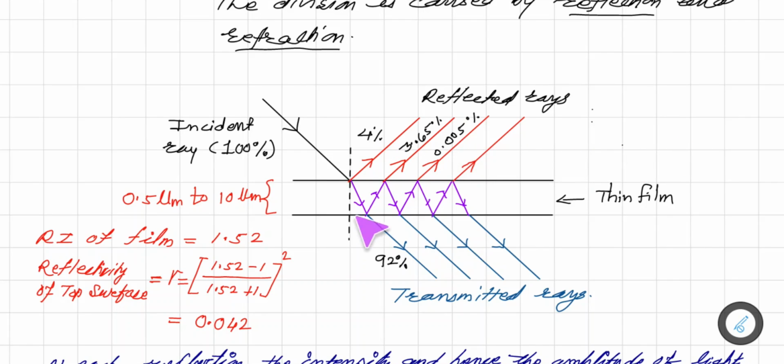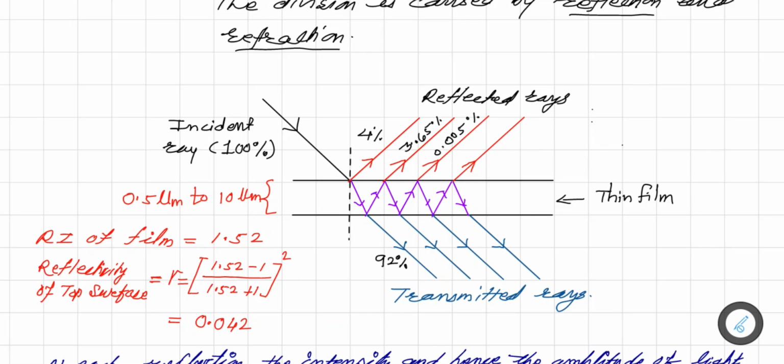That is one thing. And now when this ray and this ray travel in this direction, as these rays are very close to each other, and depending on the size of this thin film, when they travel they interfere with each other and an interference pattern is generated.